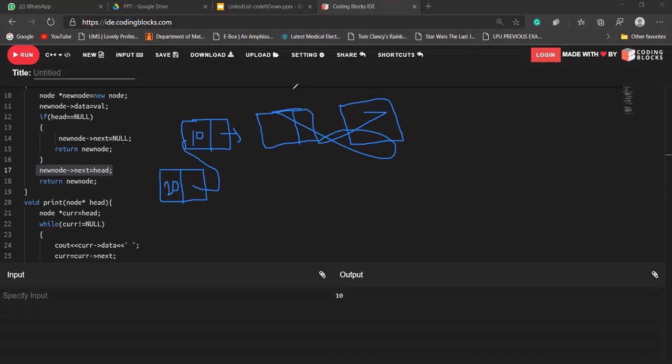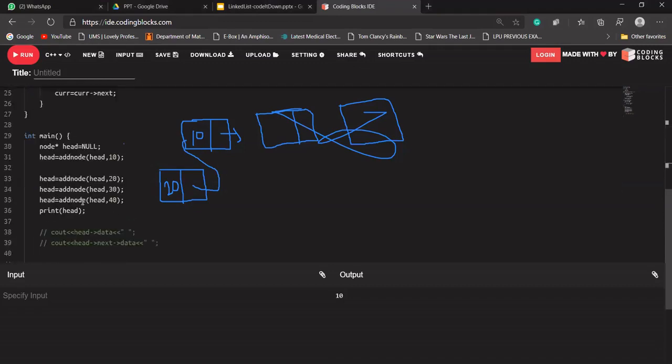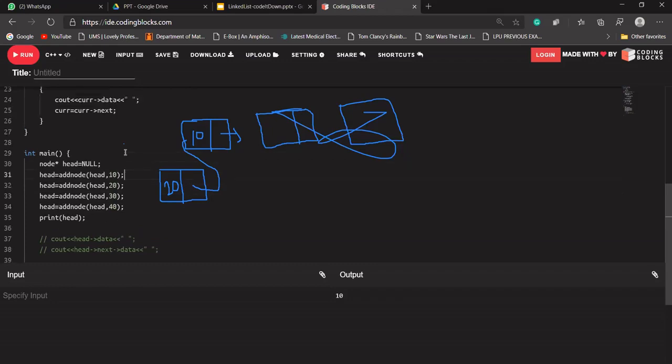So let's see. This new node will be returned, then it will be stored into the head. So right now our head will be this because this node is being returned. So head will be updated to this node. Again 30 will be called. Again a new node 30 will be created, and 30's next will point to head. And this third new node will be returned, and head will be updated with the new node. Okay.